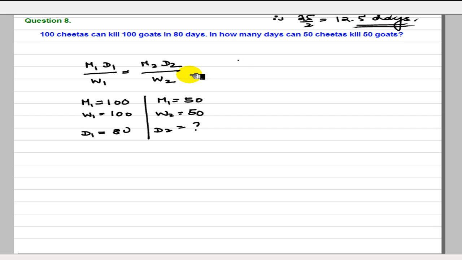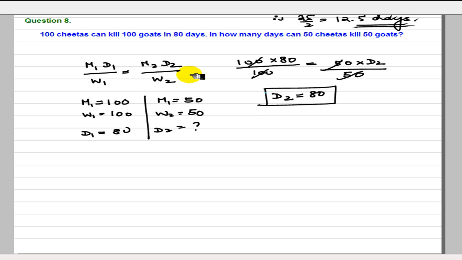Substitute the values: 100 into 80 divided by 100 is equal to 50 into d2 divided by 50. So again we will get the answer, d2 days. d2 is nothing but 80. So this is a simple problem. I hope you can understand this problem. Let us go to question number 9.